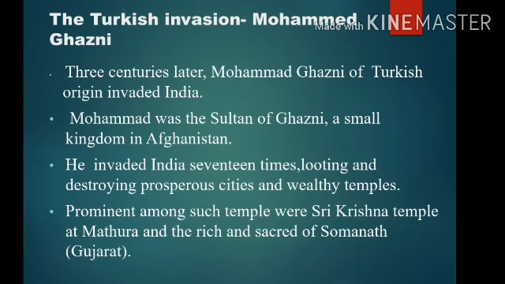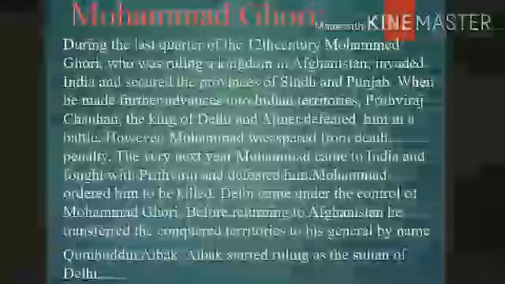Muhammad Ghazni of Turkish origin invaded India. Muhammad was the Sultan of Ghazni. Ghazni is a small kingdom in Afghanistan. He attacked India 17 times, and whenever he attacked, he looted and destroyed prosperous cities and wealthy temples. The famous temples were the Sri Krishna temple at Mathura and the Somnath temple in Gujarat, looted by Muhammad Ghazni.